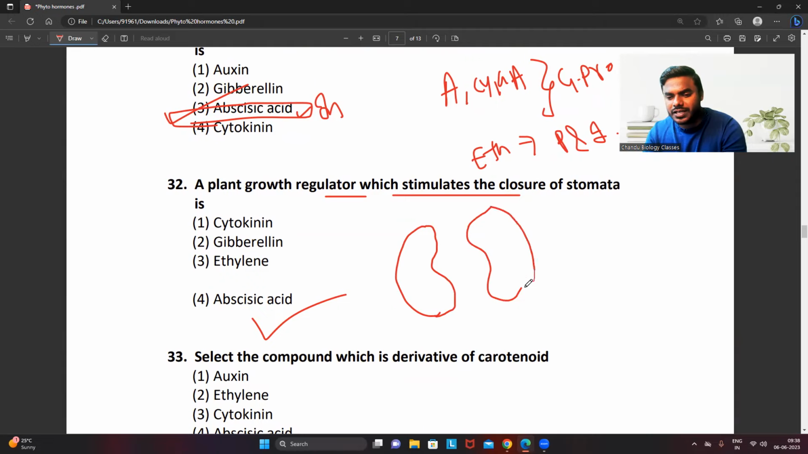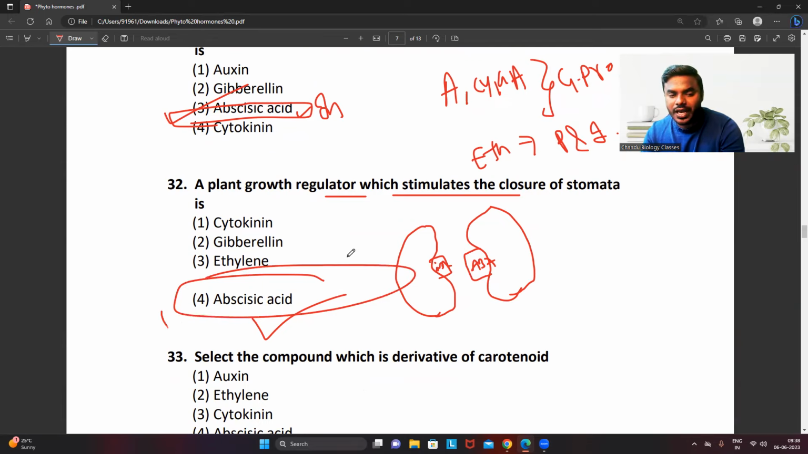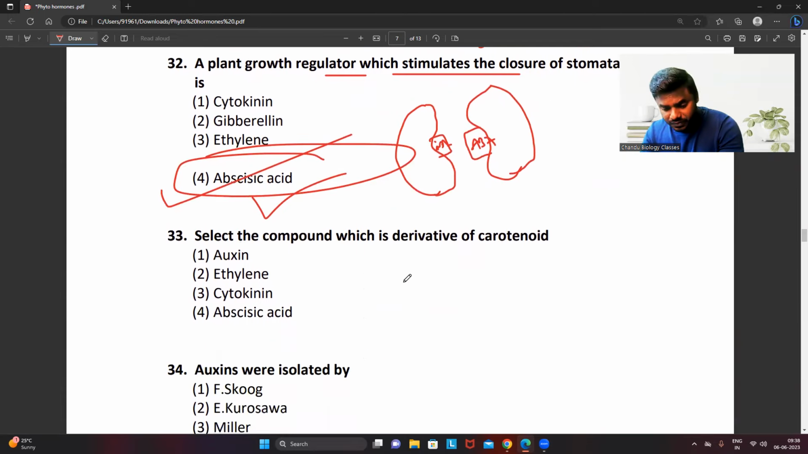Listen to me very correctly. These two are guard cells. My friends, every student remember, on the membrane of the guard cell, there is a receptor located for the abscisic acid. So abscisic acid will come and associate to that receptor. Then they will cause the flaccid and turgid condition. Then the stomata will be opened and closed. Obviously, abscisic acid is the answer.